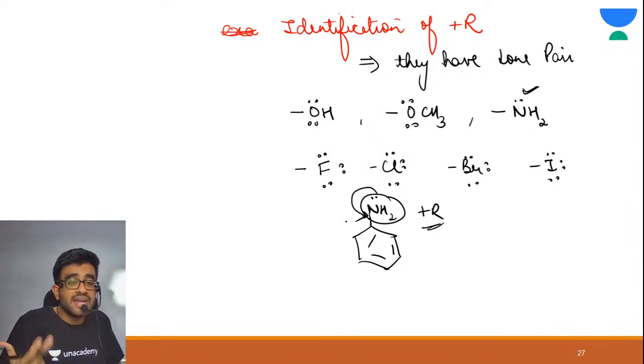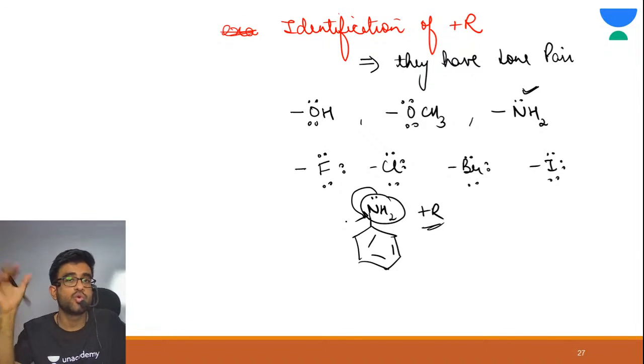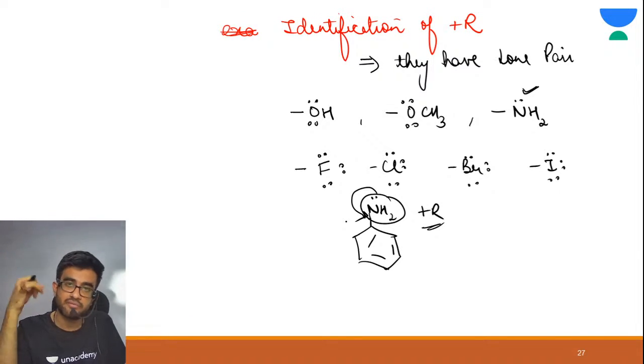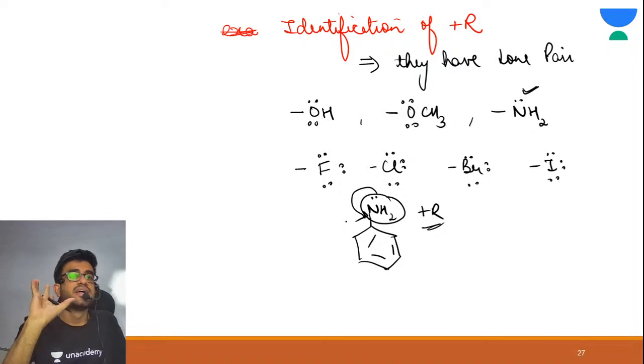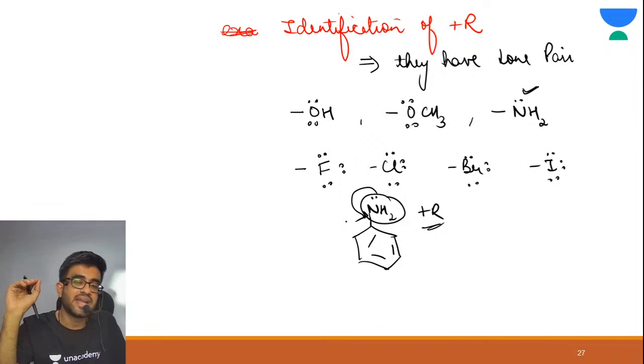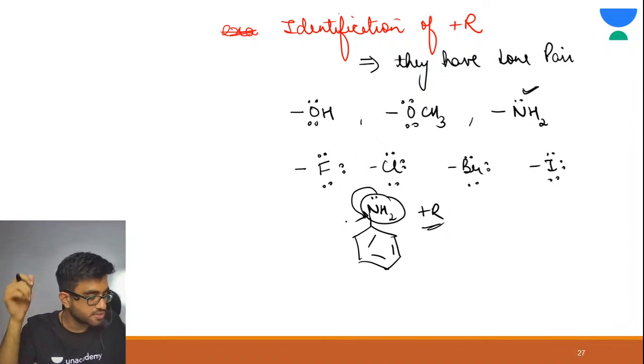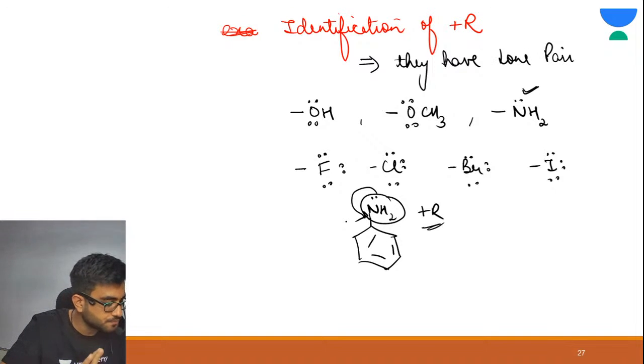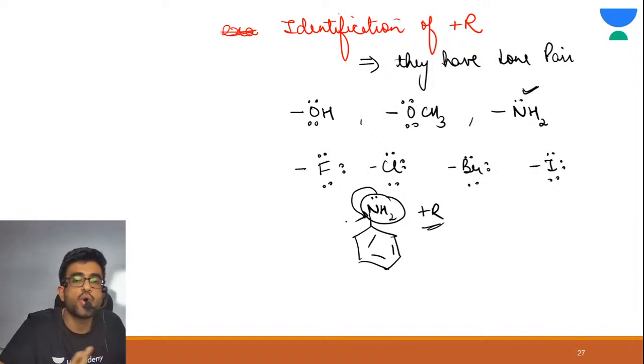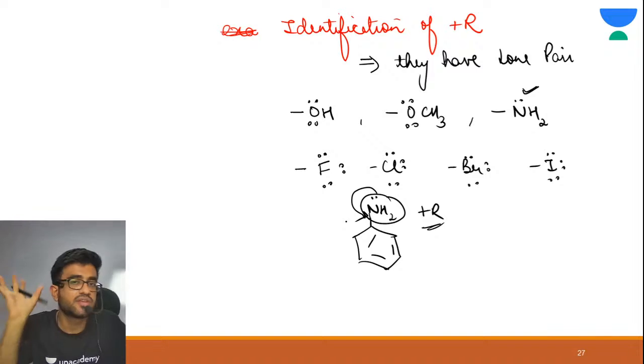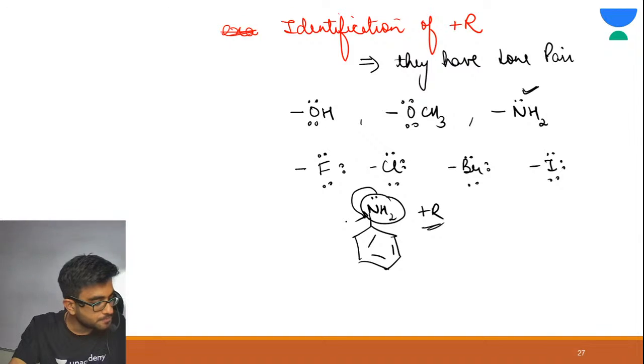So you need to identify these things. Plus R identification is with the lone pair. If it has lone pair, you can say it has plus R. Is this much clear? There is no order. All are same. All will show plus R. Got it? There is no order as such of plus R.